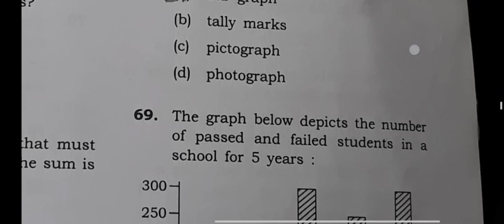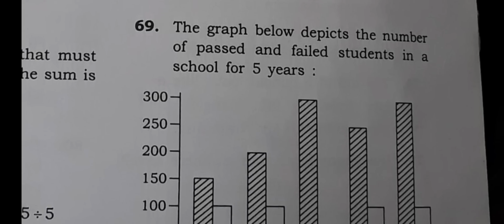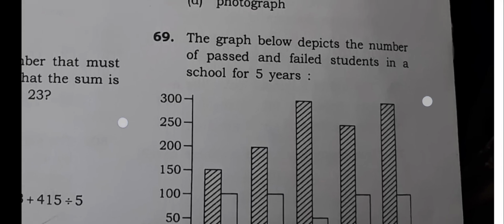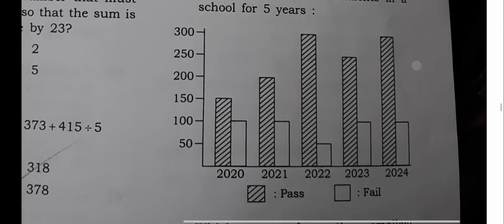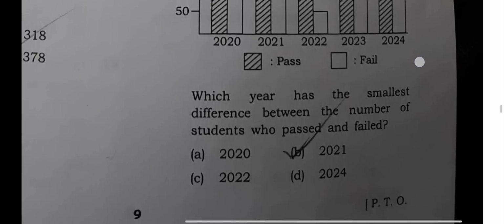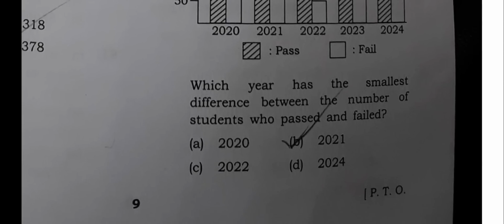Right. Now 69. The graph below depicts the number of passed and failed students in a school for 5 years. So this is the graph. Which year has the smallest difference between the number of students who passed and failed? The correct option here is option number A, that is 2020. Option number A, 2020. All right.